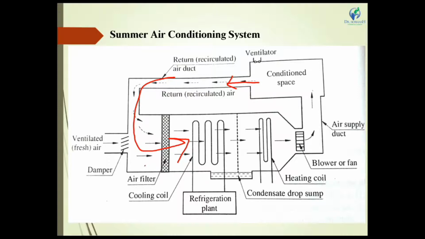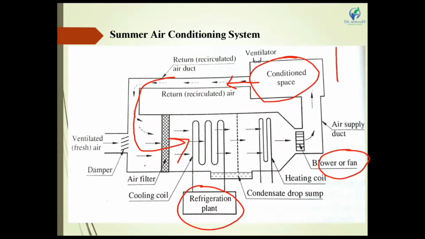This process works continuously while the refrigeration plant and blower are in working condition. It continuously recirculates the air and brings the conditioning space temperature down. This is the summer air conditioning system.